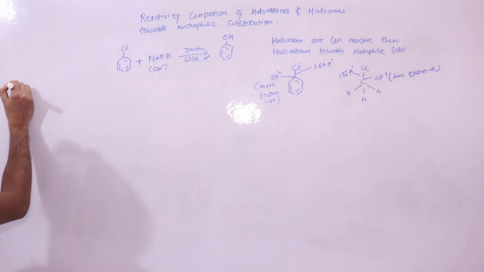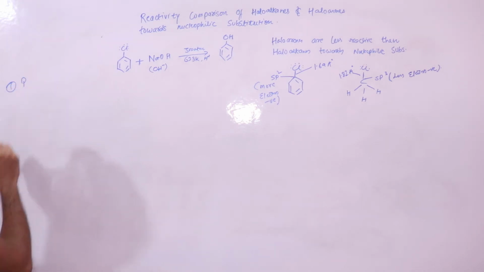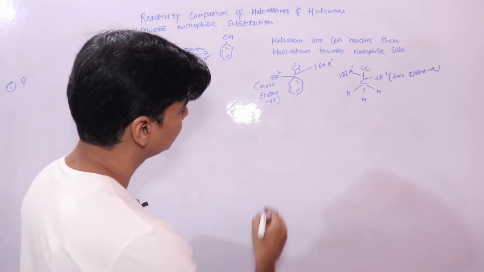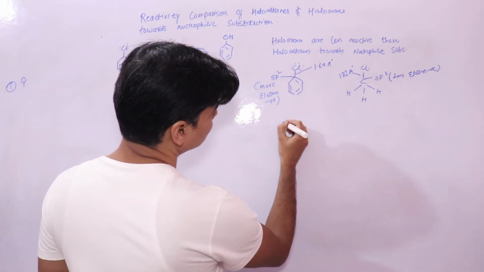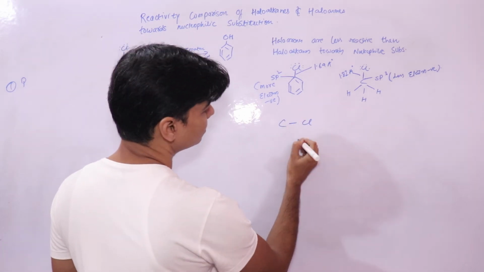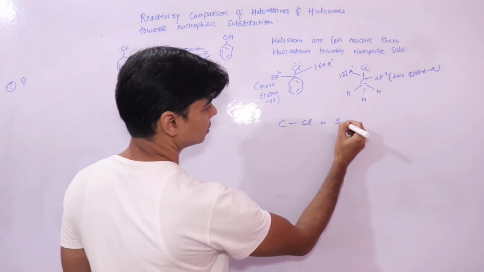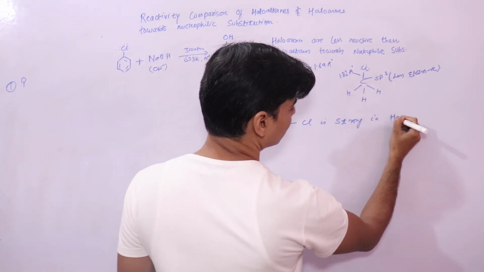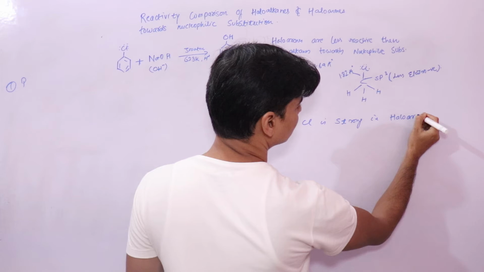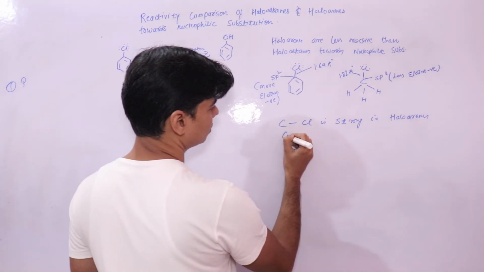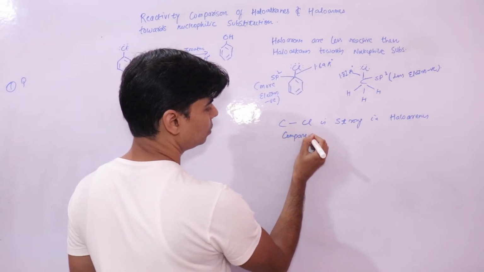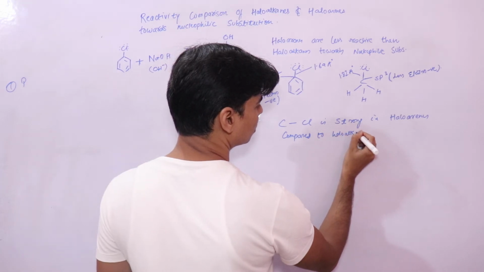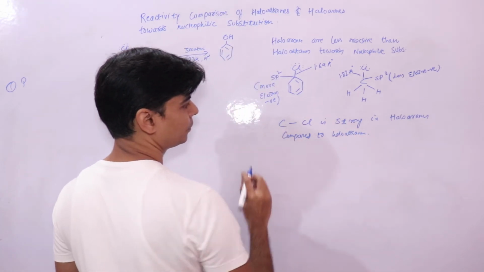So the first reason is what it means when we say these are less reactive. This bond is strong in haloarenes compared to haloalkanes.